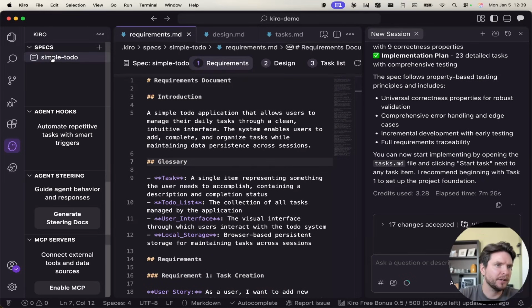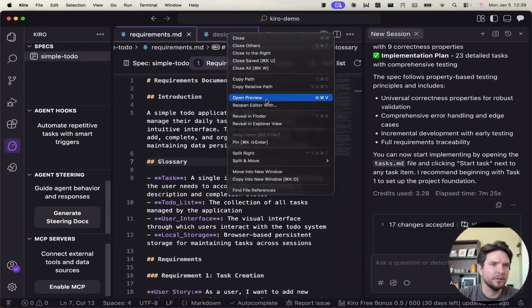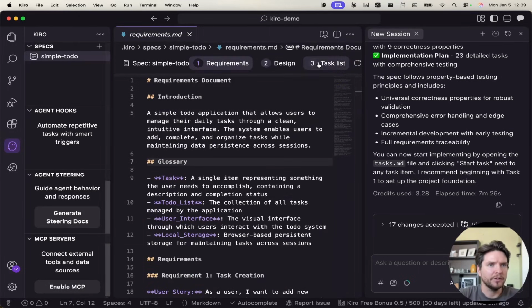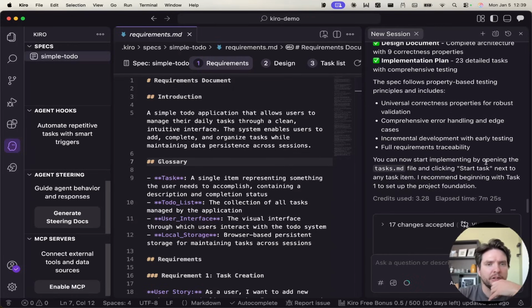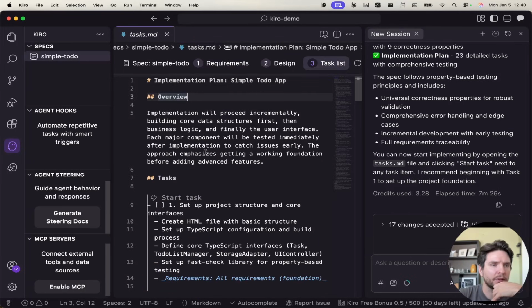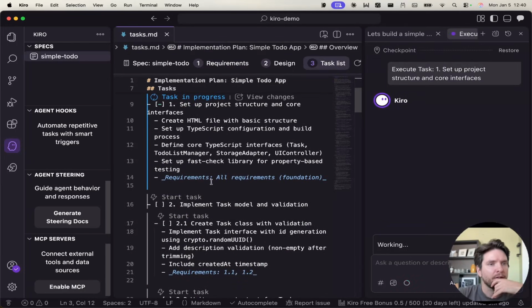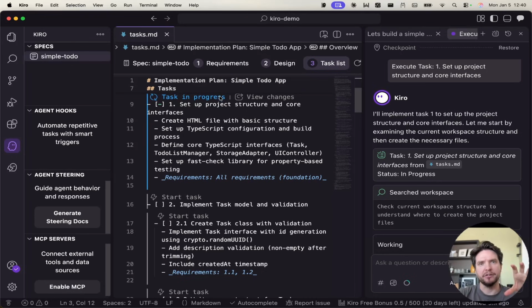Okay, so we have spec. Can we see the other things here too? Okay, they all kind of come in here. I'm just going to close these. Okay, so they all kind of come under the requirements here. So what do I do now? Okay, start implementing by opening the tasks.md file and clicking start task next to any item. Okay, start task. It feels a bit rigid at the moment. That's my first impression, that it feels rigid.